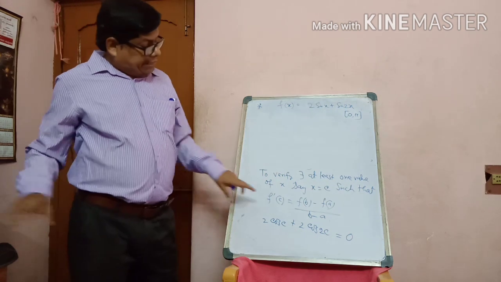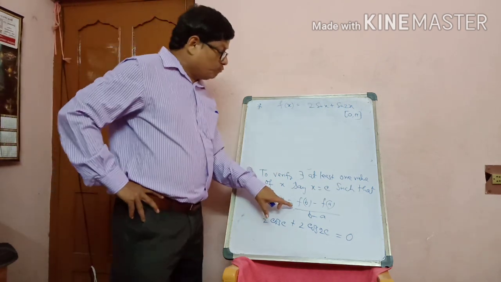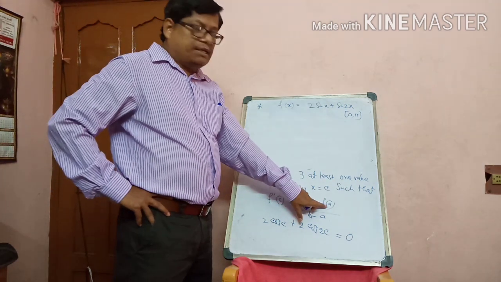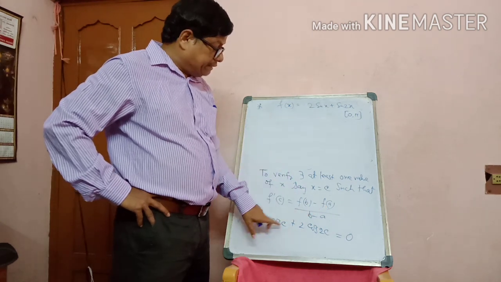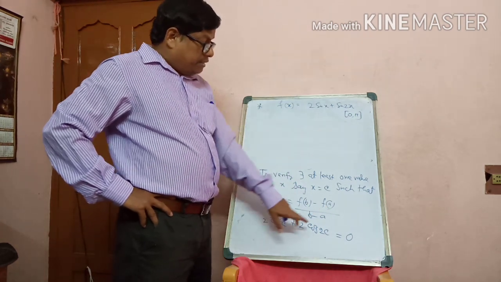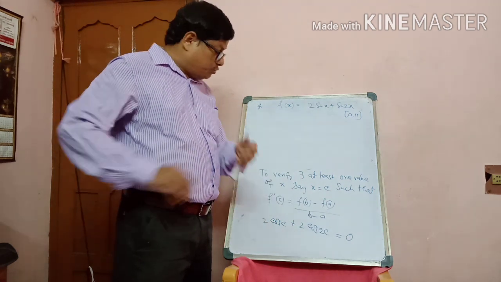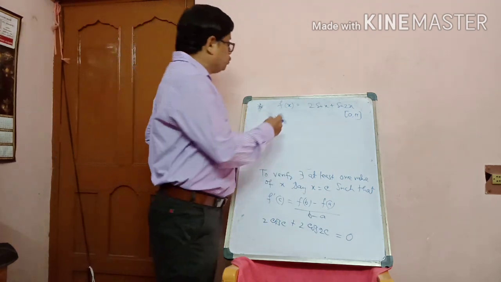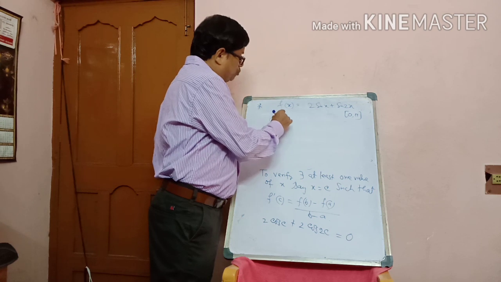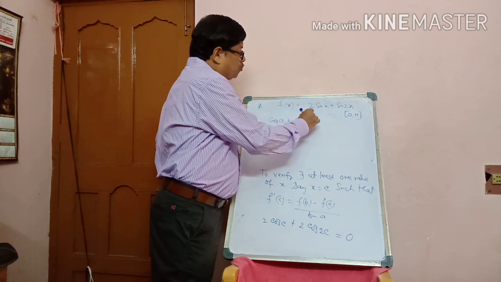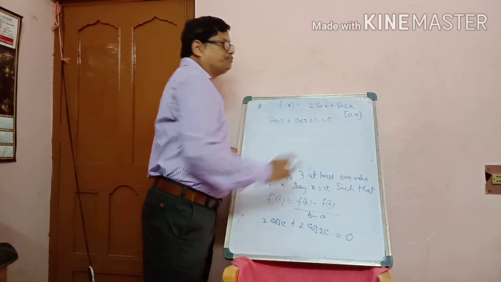Just put the value. See, the right hand side is 0, so take 2 common. So cos c plus cos 2c equals 0.